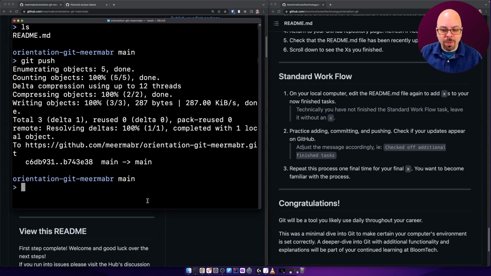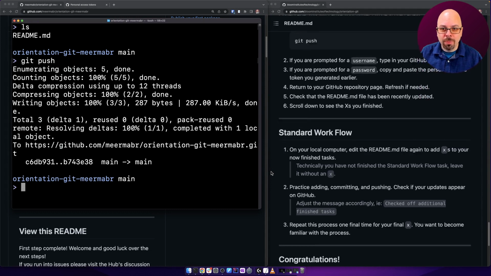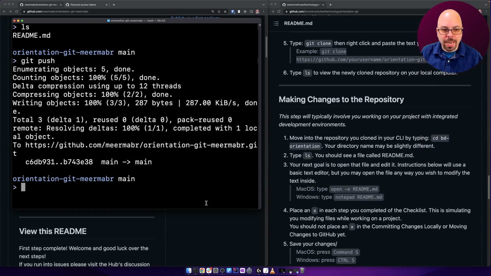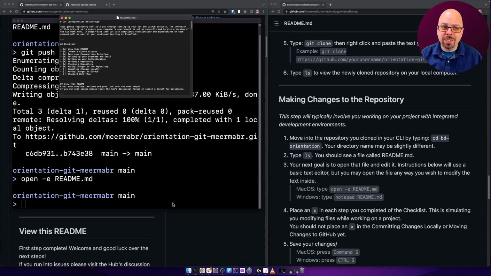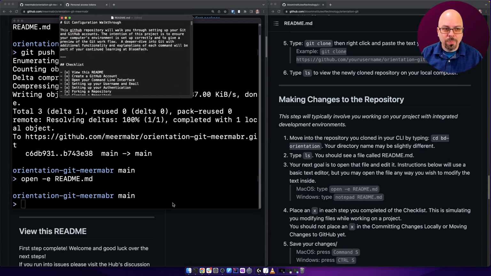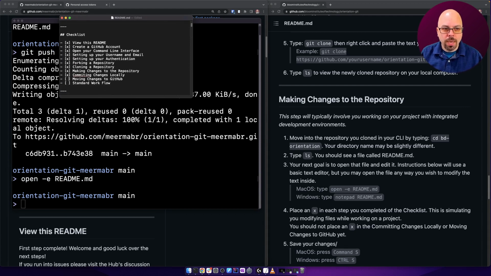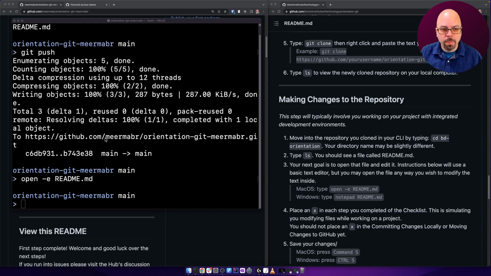So here we go. I'm going to go ahead and open my file again, and I'm going to use the Mac version of this, which is, let's see here, open -e. I don't use the open command very much. I do not have that memorized. I do have commands on Git memorized. All right. I'm going to say I have modified this file here and this file here. I've done those 2 steps. I'm going to save and close my program.